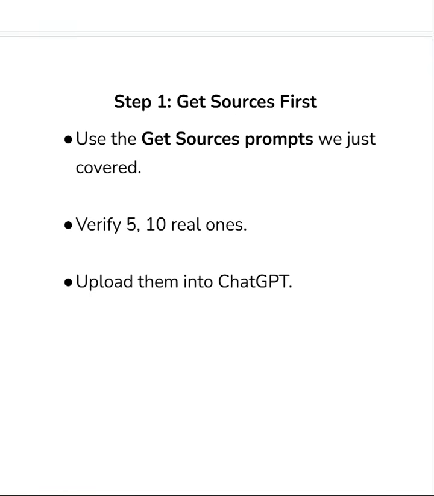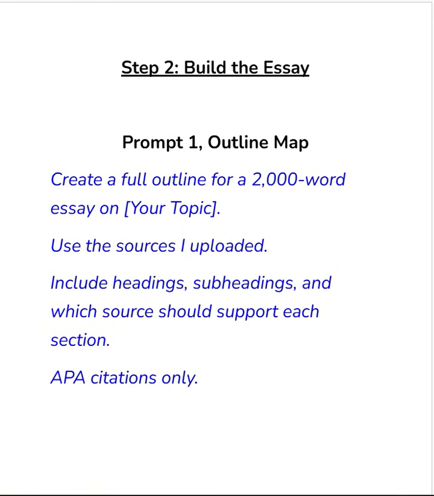Then you upload those journals or those sources or those PDFs to ChatGPT. ChatGPT allows you to upload things. You will see that upload button on the left side. If you don't know how to upload, go to YouTube, search how to upload on ChatGPT, and learn it. You should know how to do that. ChatGPT allows you to upload documents. Now, after you do that, step two is to build your essay.